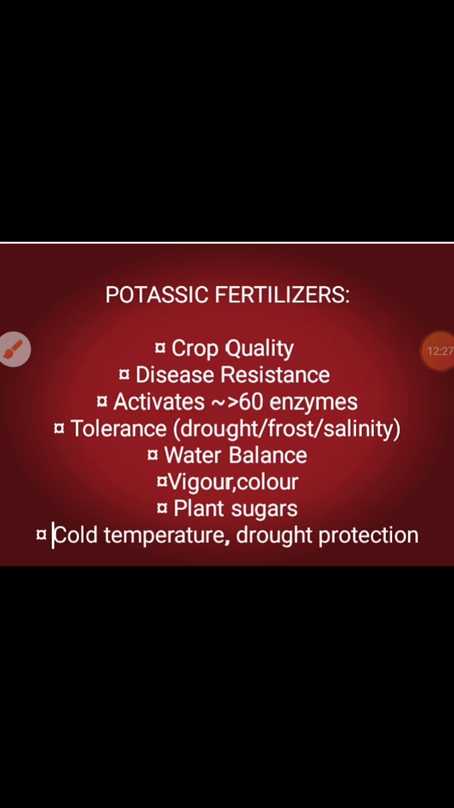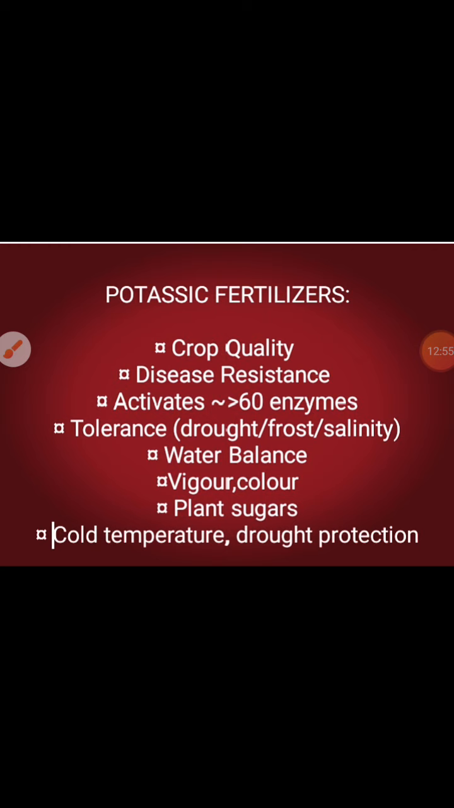It maintains water balance in plant. Thereby, it improves and promotes vigor, and color. Flowers look pretty. And it also creates plant sugars. That's why your mangoes are very sweet. I mean, my mangoes are very sweet. It is also essential for the plant's capacity to withstand cold temperature and provide drought protection.